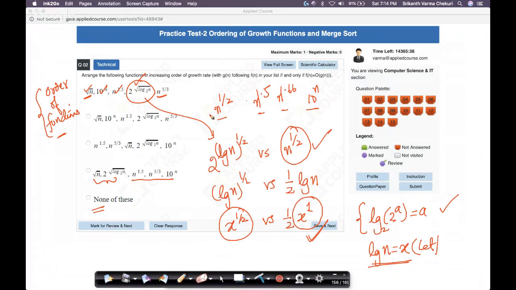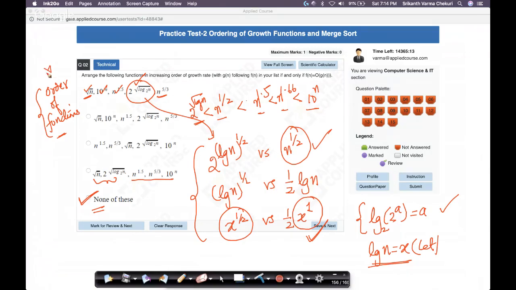So in the ordering, you would have 2 power square root of log n. This grows slower than this, which grows slower than this, which grows slower than this, which grows slower than this. We don't have that ordering anywhere. So the right answer here is none of these. The very important trick here is to be able to take logarithms and compare them.